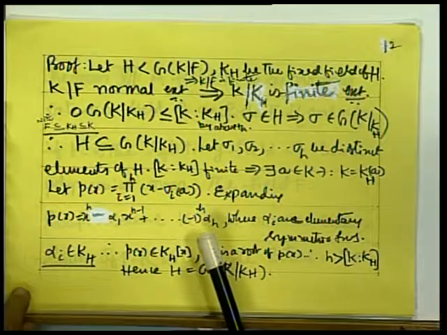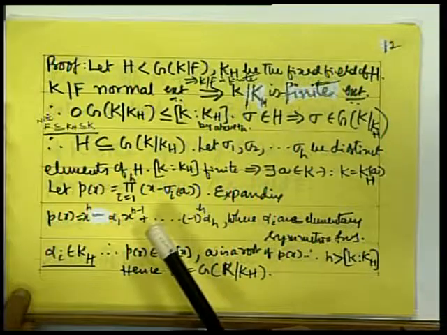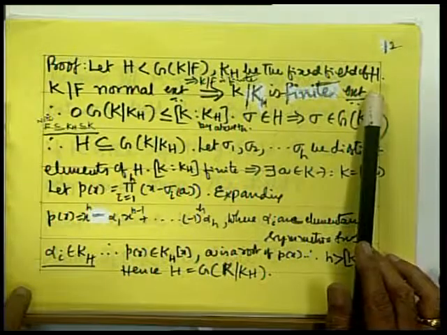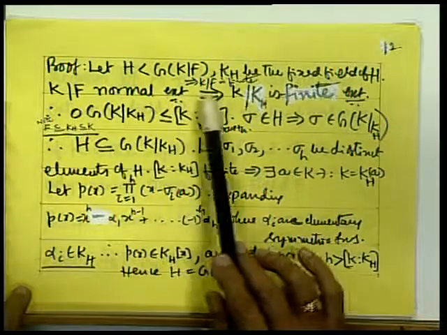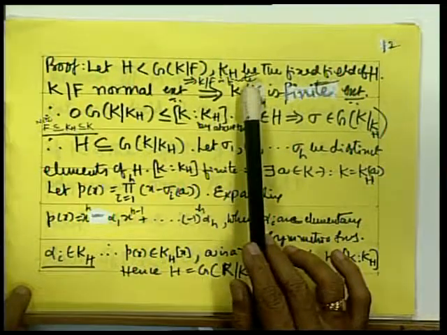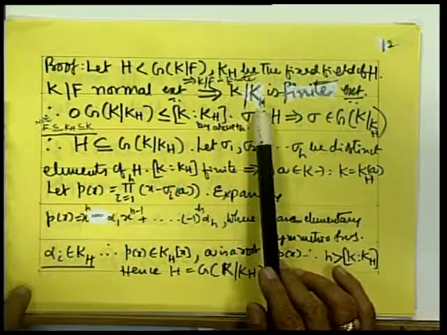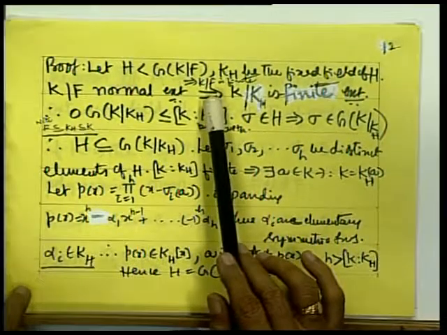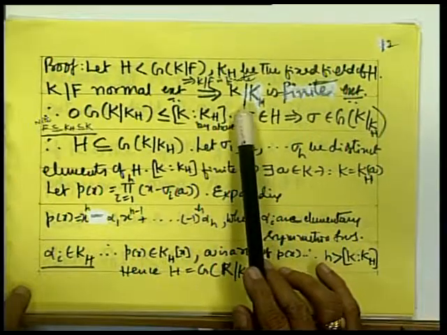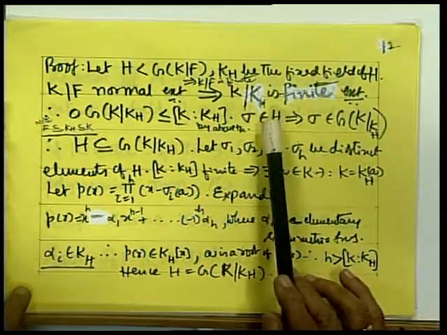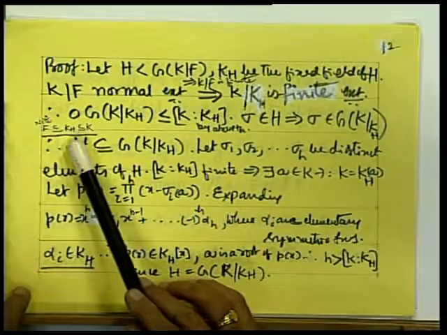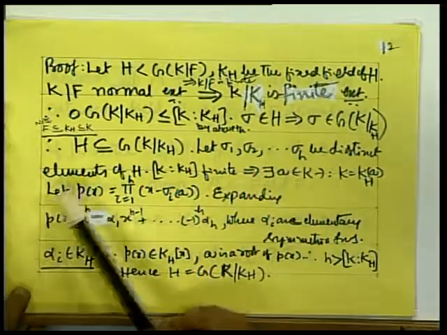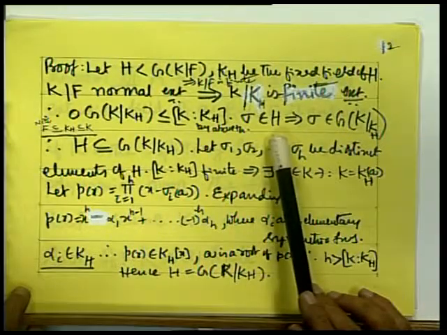Proof: let H be a subgroup of G(K/F), K_H be the fixed field of H. K is a normal extension of F would mean K is a finite extension. Once K is a finite extension of F, K is a finite extension of K_H, because F is contained in K_H is contained in K. Therefore, sigma belongs to H.